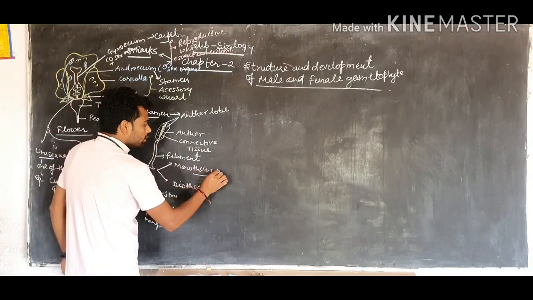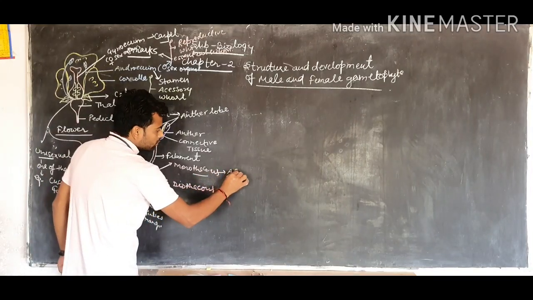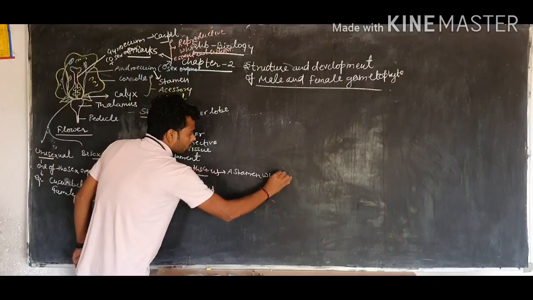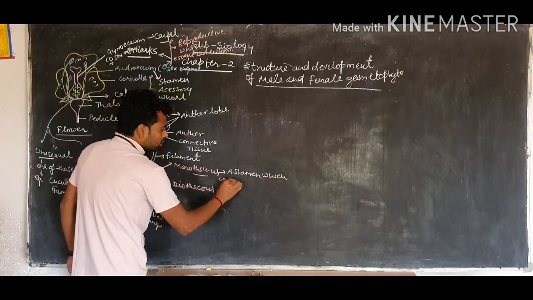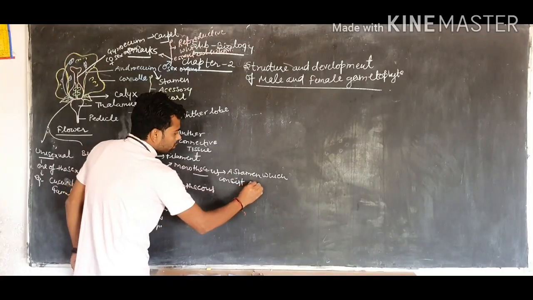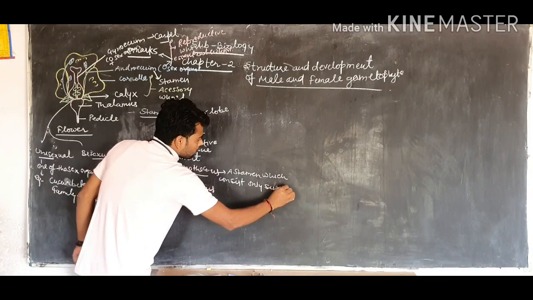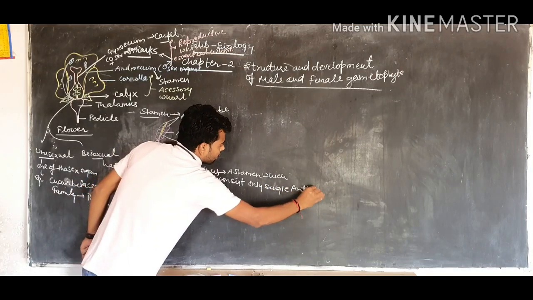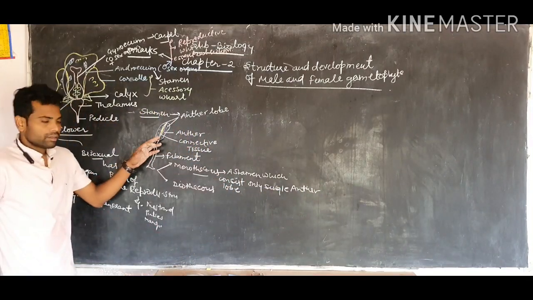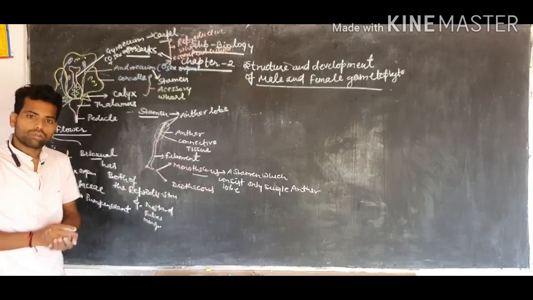So you can easily understand that monothecous means a stamen which consists of only a single anther lobe is known as monothecous.